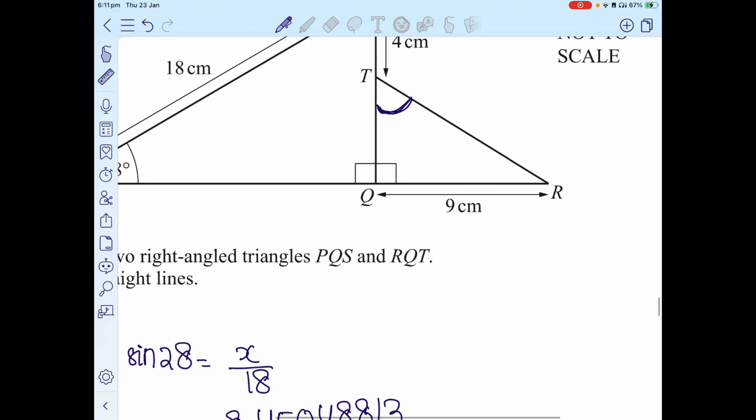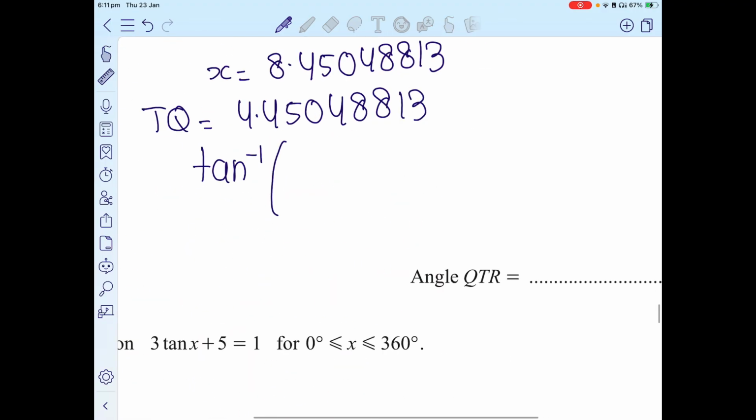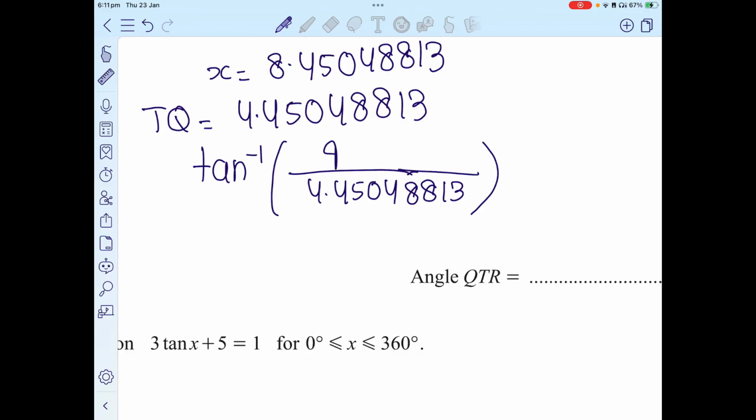Now if I want to find the value of QTR, I can apply tan, which is opposite over adjacent. So tan inverse of the opposite value 9 divided by 4.45048813. Simply insert this in a calculator, and tan inverse of 9 over the value gives me 63.7 degrees.